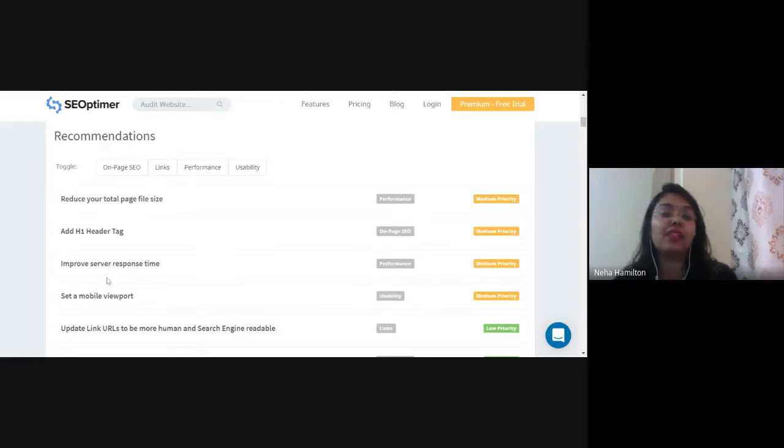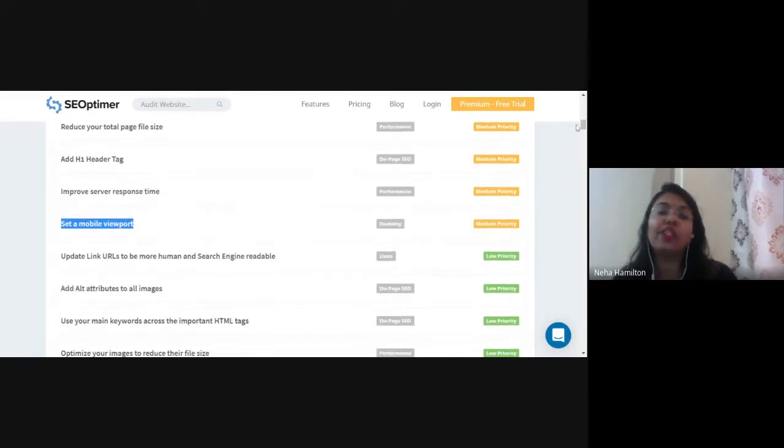And next is improper server response time. So there is a problem in server of Gyan Vihar. The server response time is less, right? Set a mobile viewport. That means if we open the website of Gyan Vihar on mobile, it is not smooth. As I've told you earlier, you have to change the position of your mobile phone, or you have to scroll left or right to see the whole page at one time, right? So it is not mobile friendly. The website is not mobile friendly.